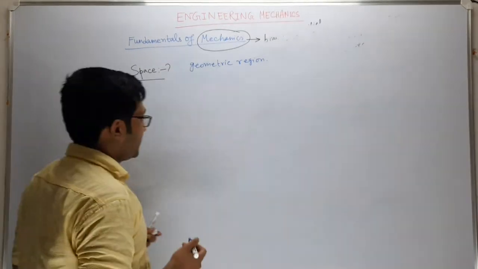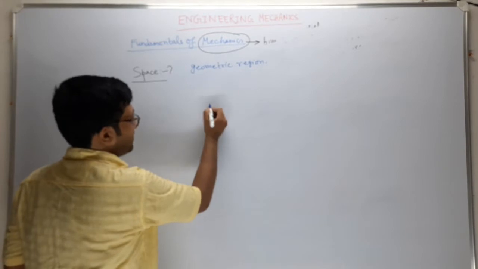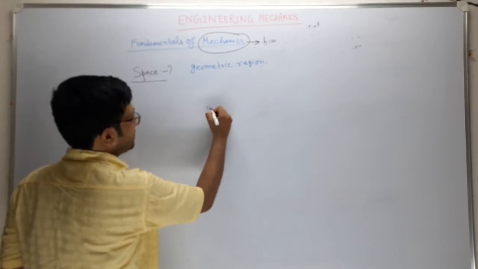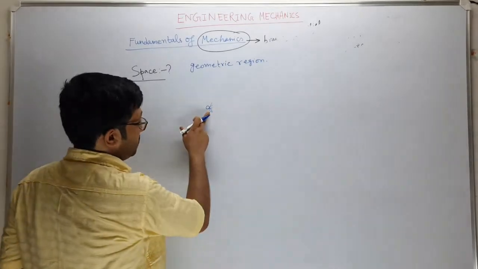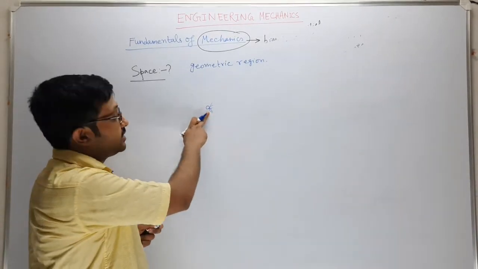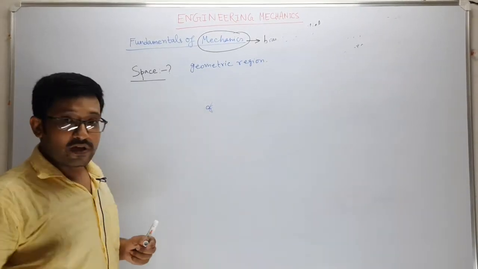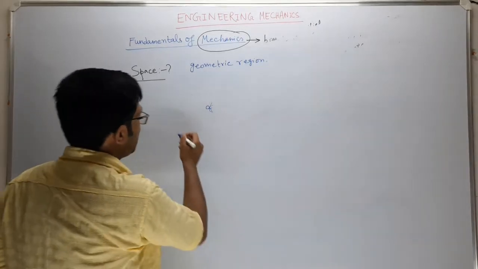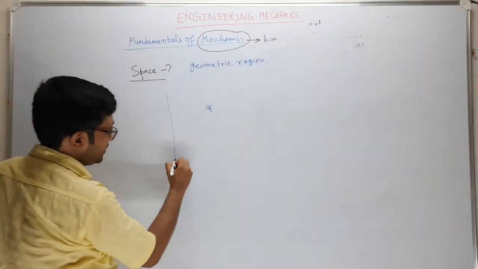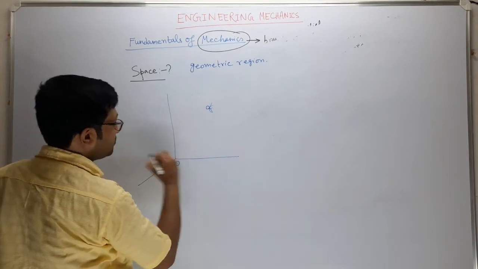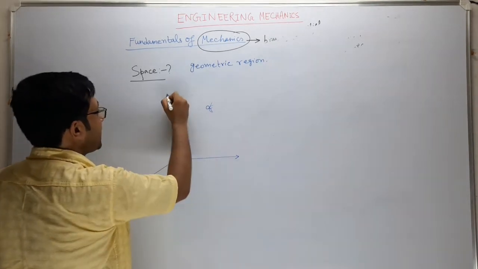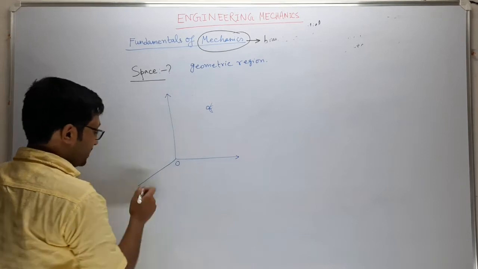Suppose, for example, a mosquito is flying. If you want to define the position of this mosquito at any moment, you can define it by using a coordinate system. Here I can use the Cartesian coordinate system.